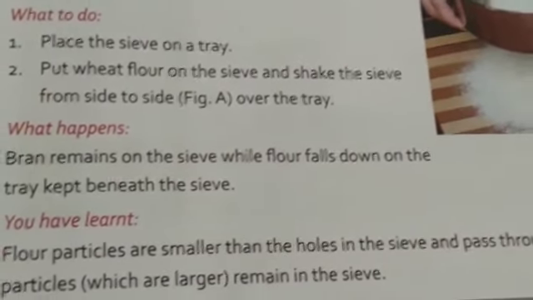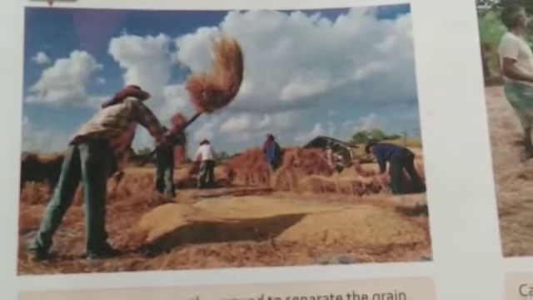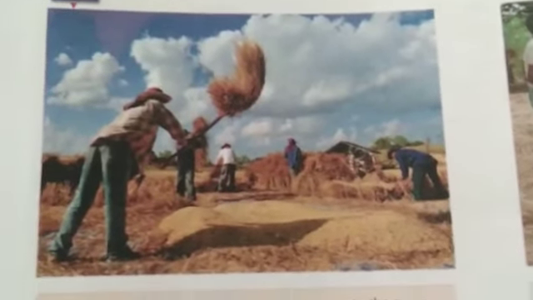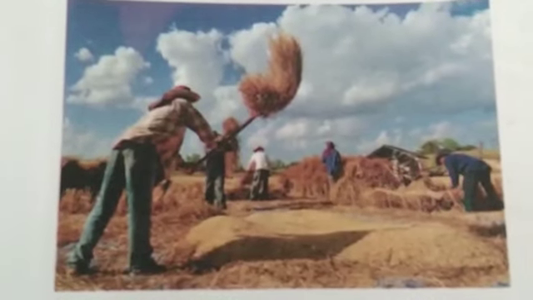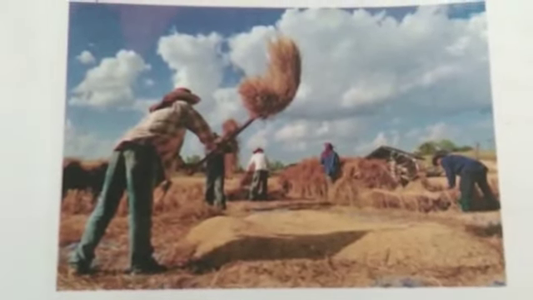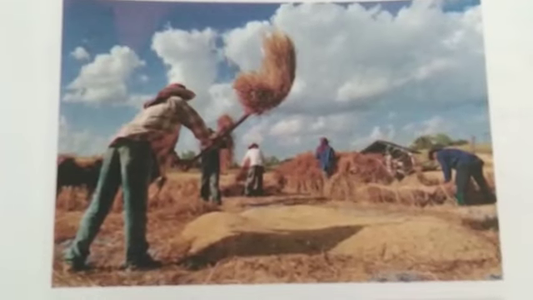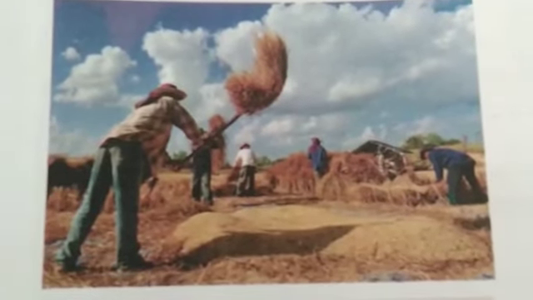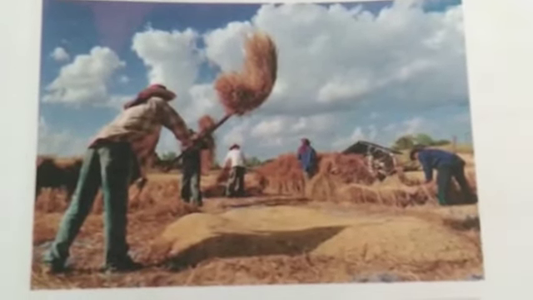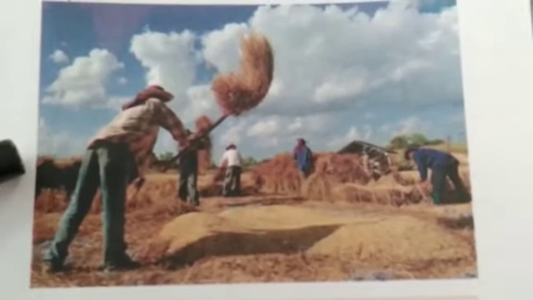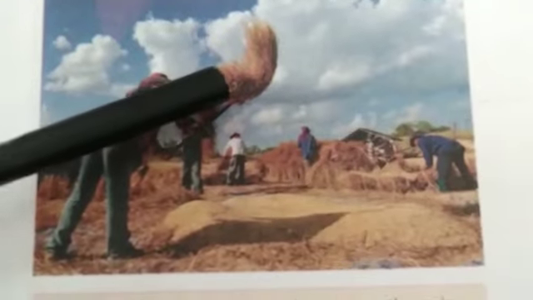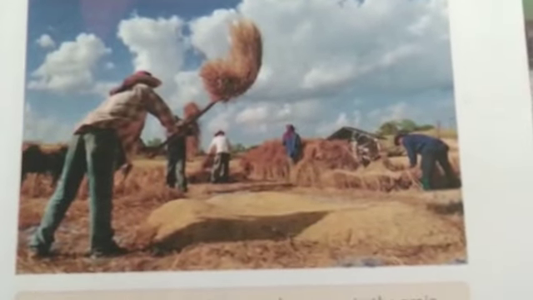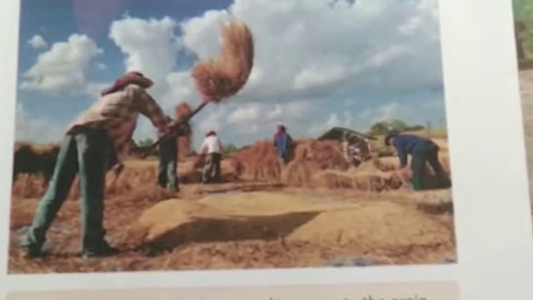It's called threshing. What is threshing? The process of separating the grain from the stalk or the dried stem is called threshing. We can see this in an agriculture field. It is also called harvesting. What is this man doing here? He is just separating the grain from the dried stem. It can be cereals, grains, etc.